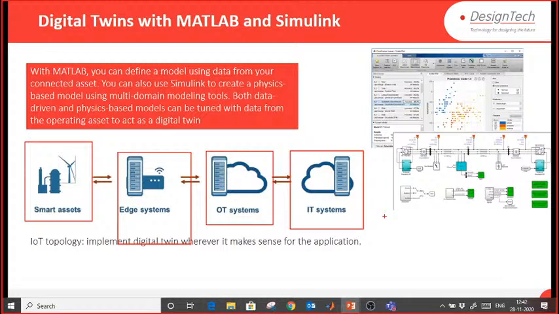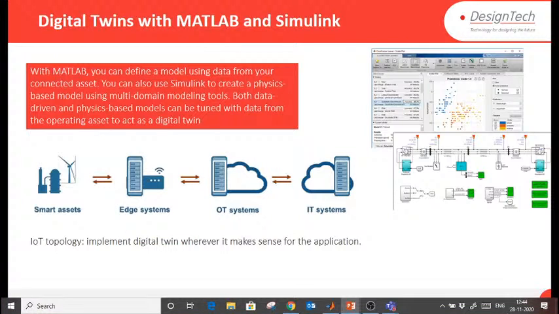It depends on you what you want to do with that data, and what kind of models you are going to create based on the data, either for predictive maintenance, fault isolation, or for optimization of your system. So this complete solution we have in MATLAB, and you can design that.